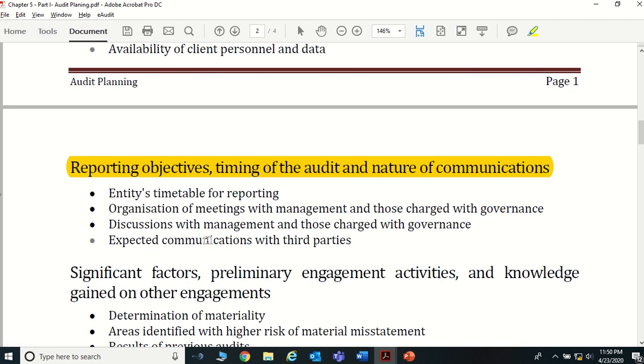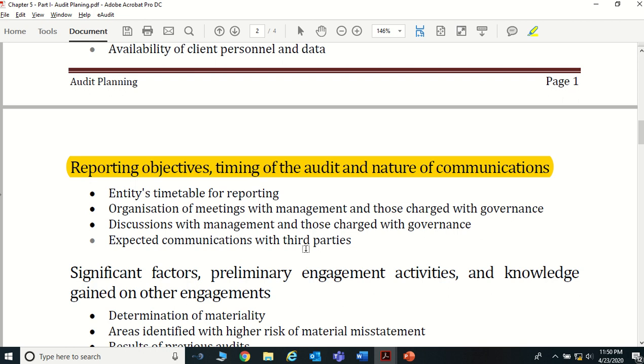Next one, discussion with management and those charged with governance, as I explained, and expected communication with third parties. If we want to have some communication with third parties, say for an example, assume that we do a valuation. One instance where we do a valuation is for the employee benefit. You may learn under LKAS 19 employee benefit, actuarial valuation.